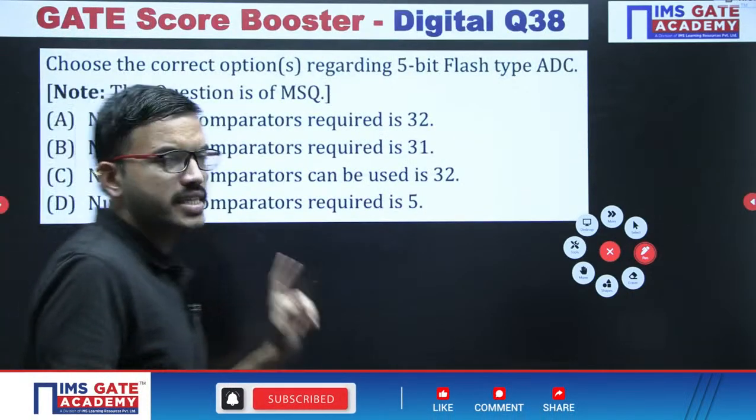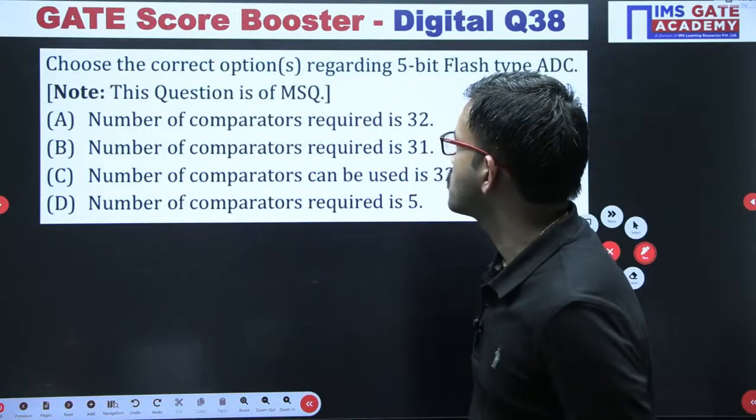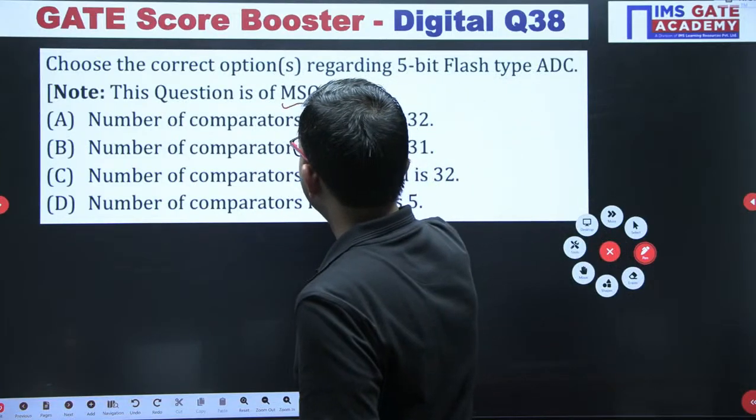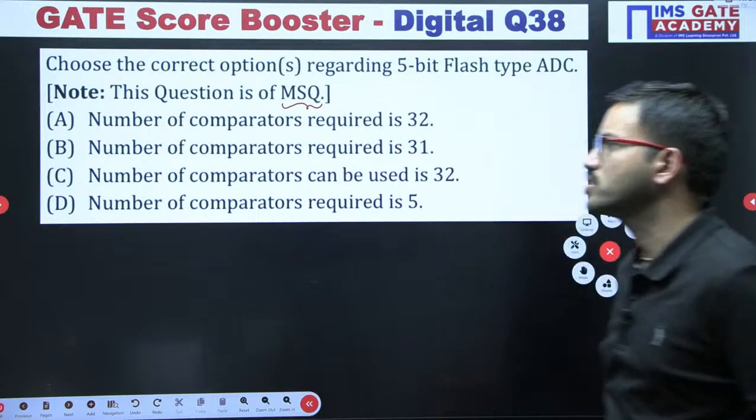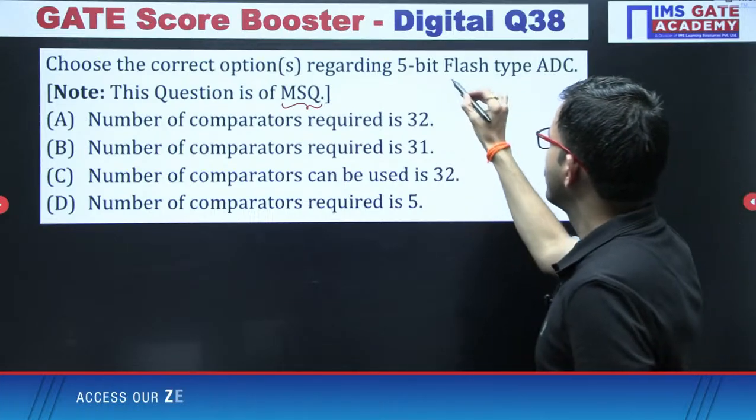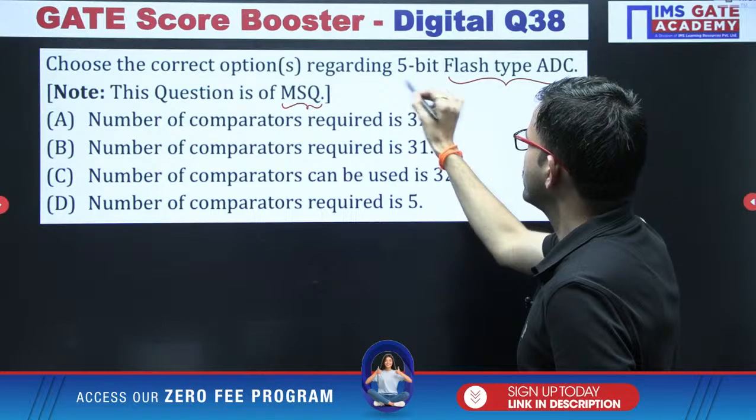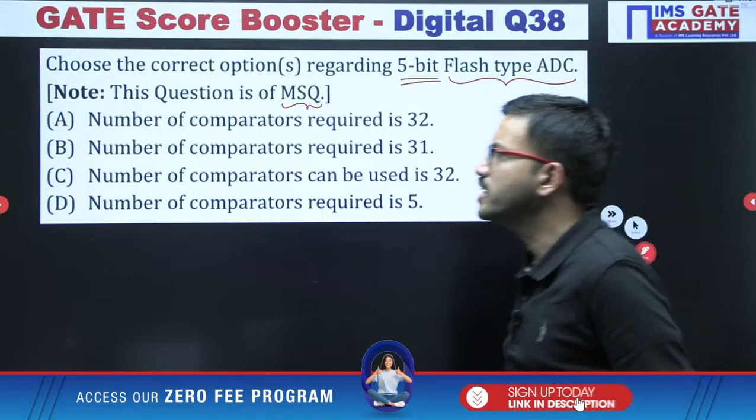Right, this is the dead easy question, a direct question. This question is MSQ. I hope all of you can get the correct answers for this question. This is a question regarding flash type ADC. Here we are having 5-bit, so the question is regarding the comparators.